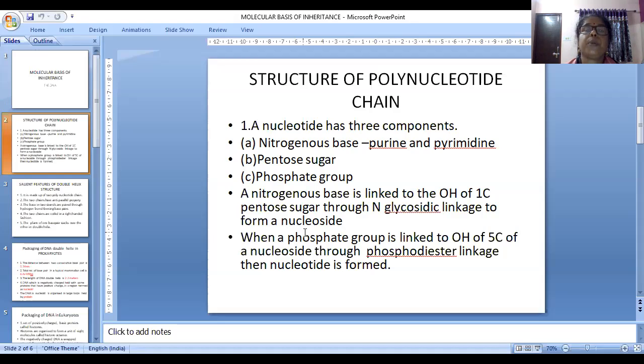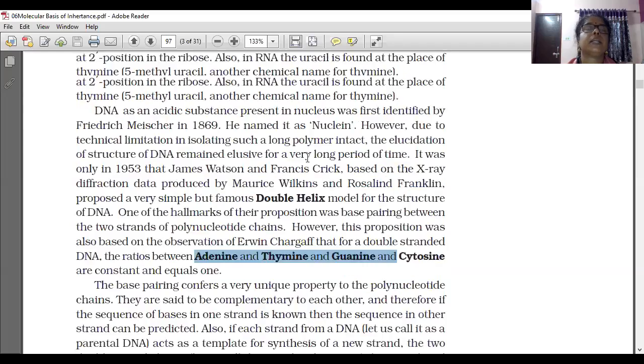So the nitrogenous base is linked to the OH group of the first carbon of the pentose sugar through N-glycosidic linkage to form a nucleoside. When a phosphate group is linked to the OH of the 5' carbon of a nucleoside through phosphodiester linkage, the nucleotide is formed. The structure is also shown here like this.